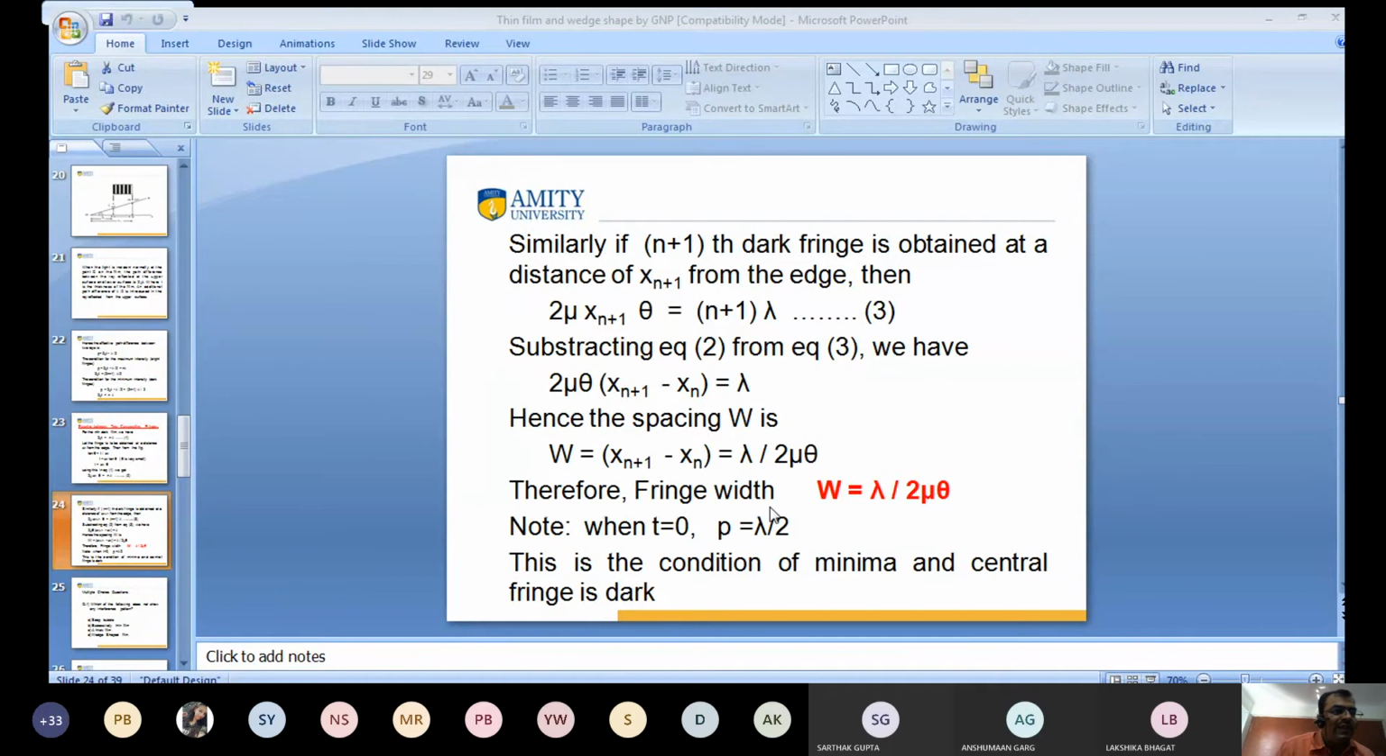I want to tell you what this W is. W is the fringe width. Fringe width is directly proportional to wavelength and inversely proportional to refractive index mu and theta. So in the wedge method, the fringe width is lambda upon 2 mu theta. Clear? Yes or no?